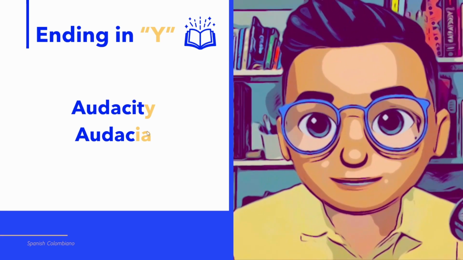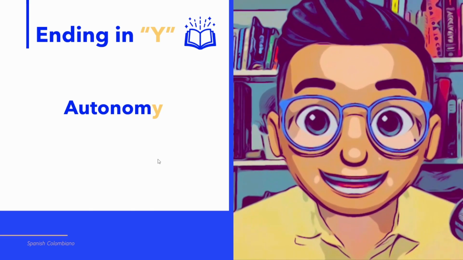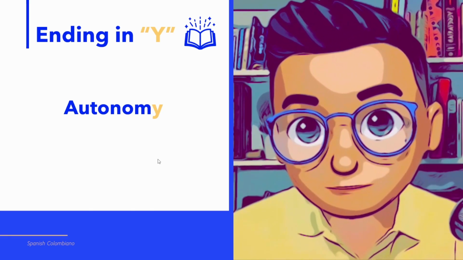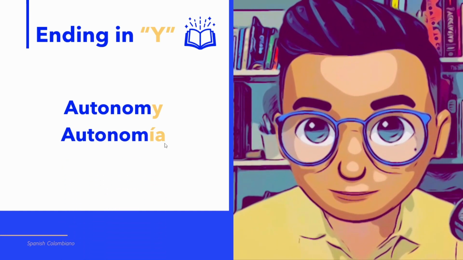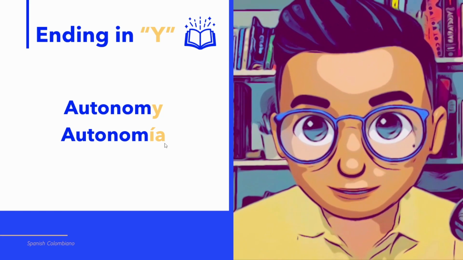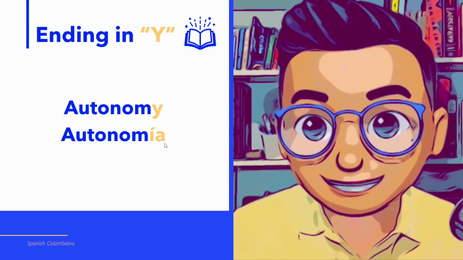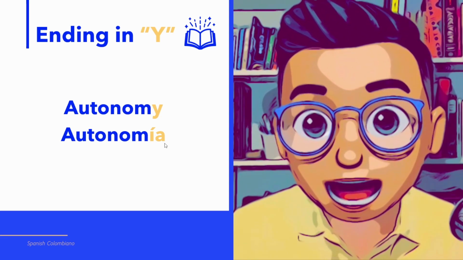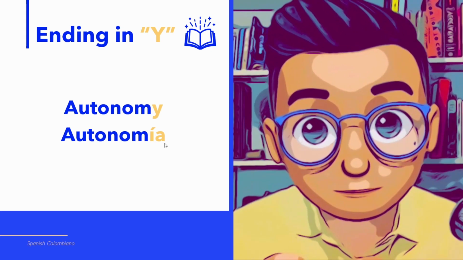Let's see another example. The word autonomy. This word ends in Y, and if we change Y for IA, autonomy becomes autonomía. The same thing at the beginning. We don't say O, we say au, autonomía. It's important that you know this small difference in the pronunciation.